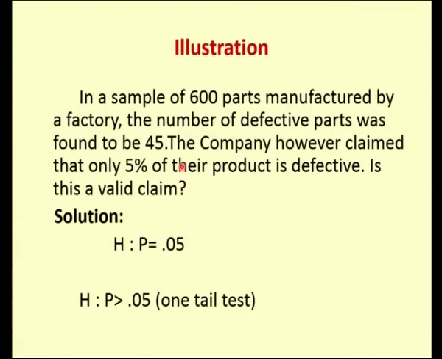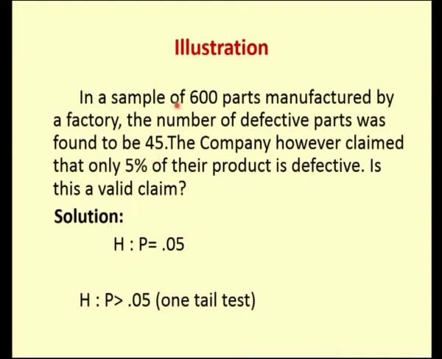In a sample of 600 parts manufactured by a factory, the number of defective parts was found to be 45. The company, however, claimed that 5% of their product is defective. So now if you see here, this 5% is my population proportion. That means the company always claims that they have 5% defective. So whatever be the population size, the company claims that there will be 5% defective. So this 5% is my capital P, that is my population proportion.